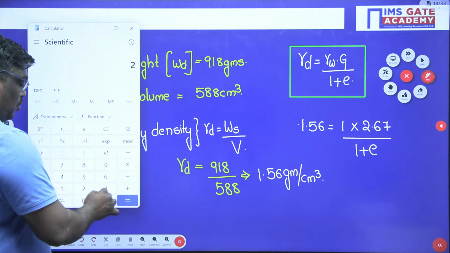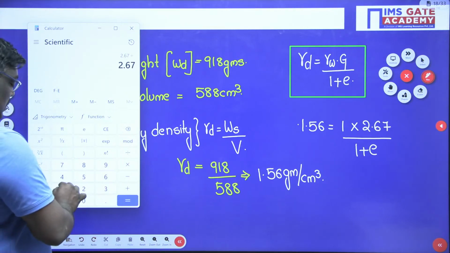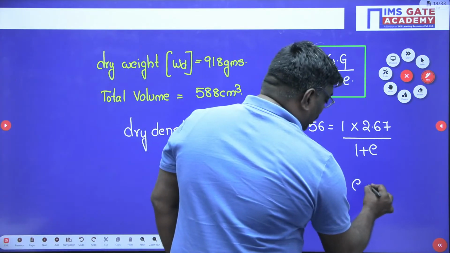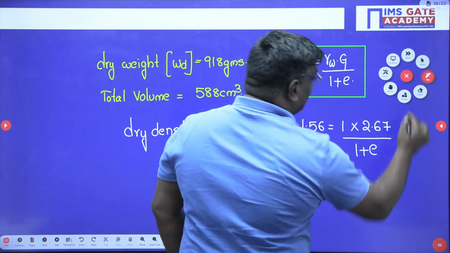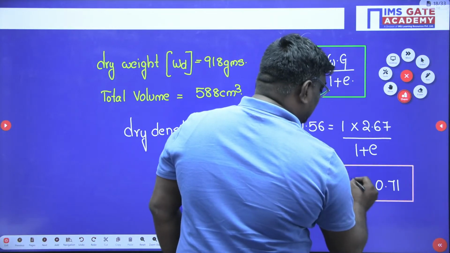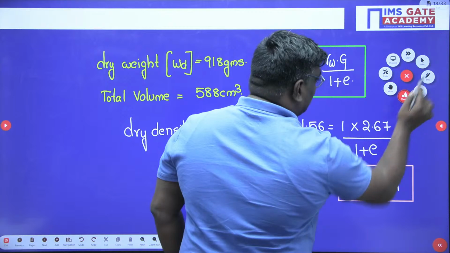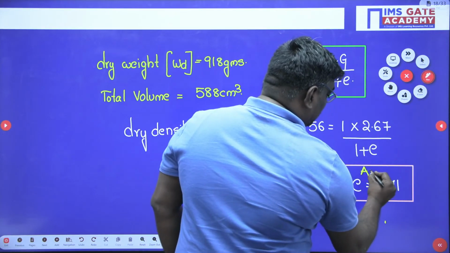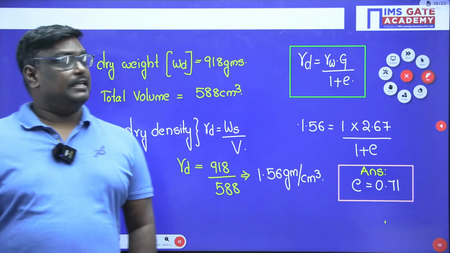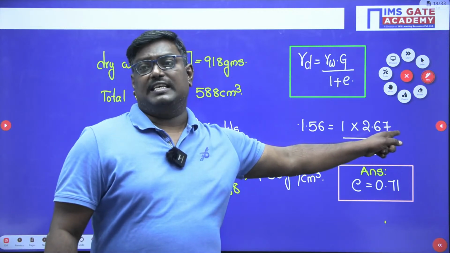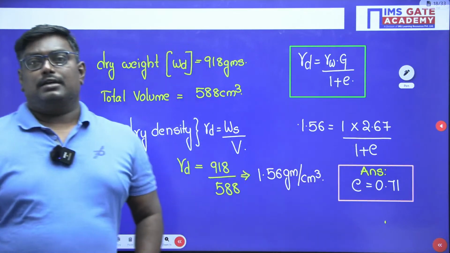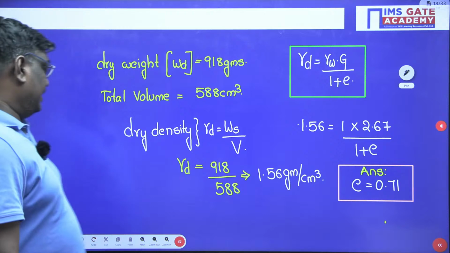So you can write here 2.67 divided by 1.56. It is almost the void ratio, whatever you got here is 0.71. This is the answer you can write. So I hope you are clear. Rocky, please check the values. If you might have taken 2.65, it is not 2.65, it is 2.67. And here also please check it. You will get the right answer, Rocky. Okay, still if you have any doubts, you can ask me.